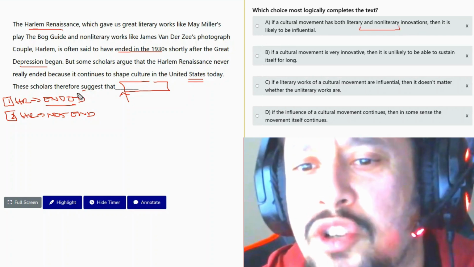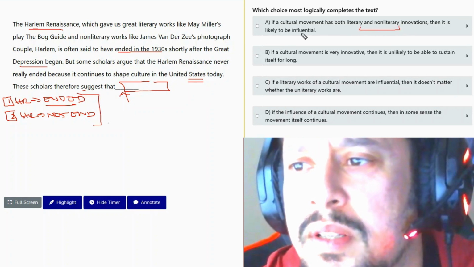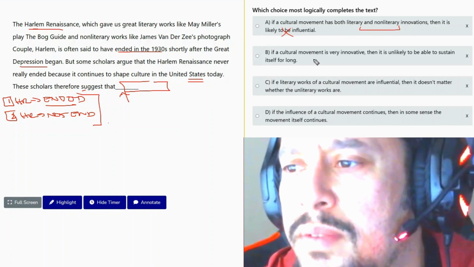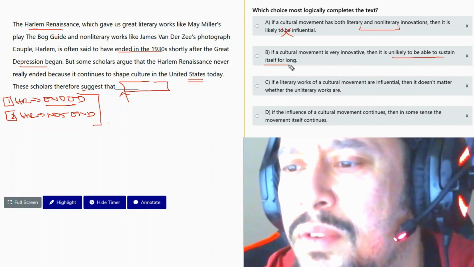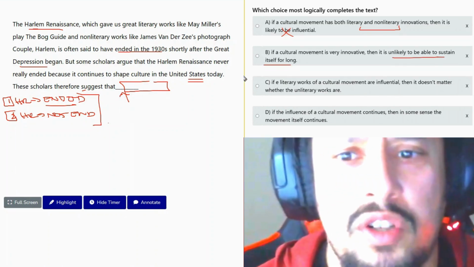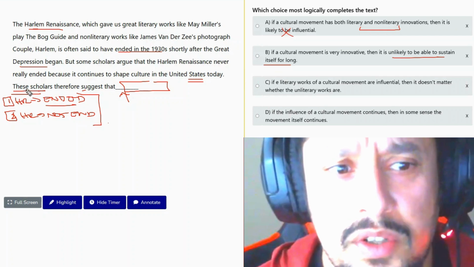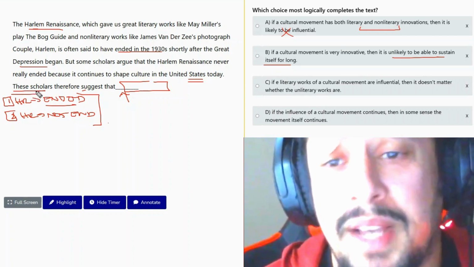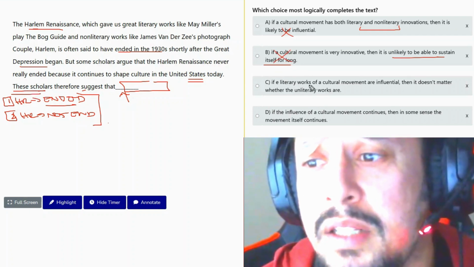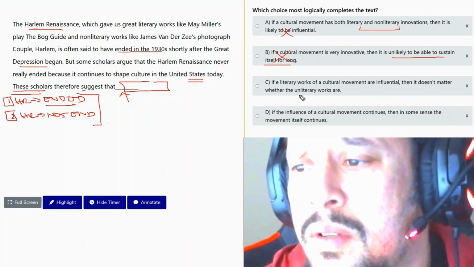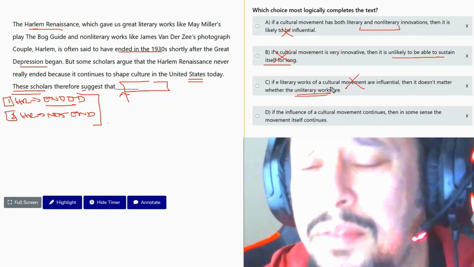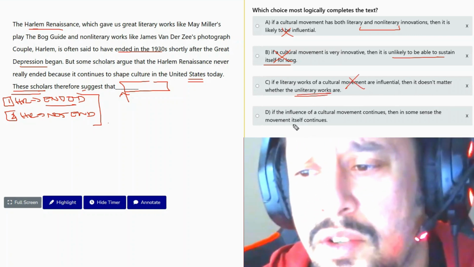This doesn't match our values. So answer A is no good. If cultural movements were innovative, then it cannot sustain itself for a long time. But how does that logically fit the text? We're talking about these scholars, the ones who believe that the Harlem Renaissance is not dead. Answer C, no. We're talking about death, if it's still around or not. Answer D.